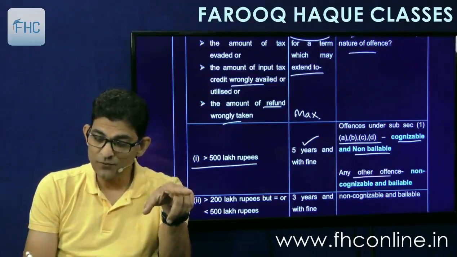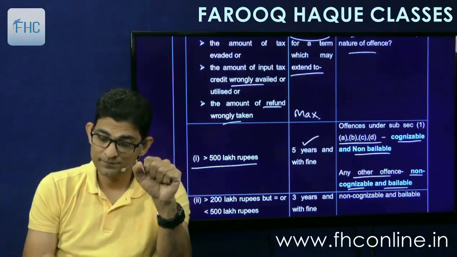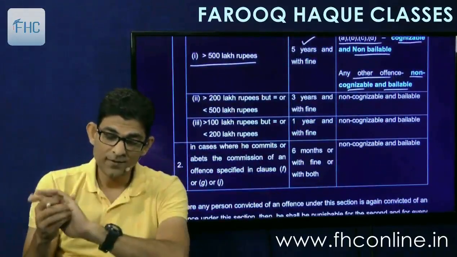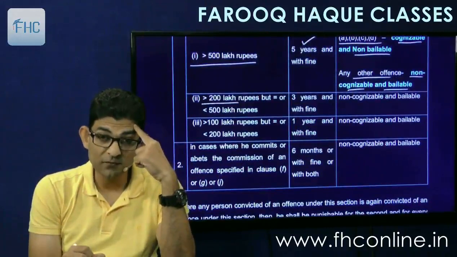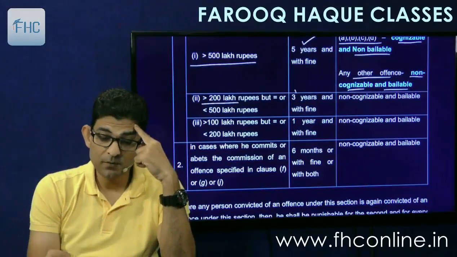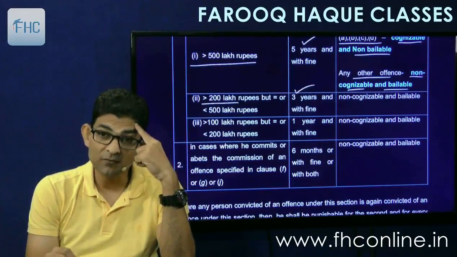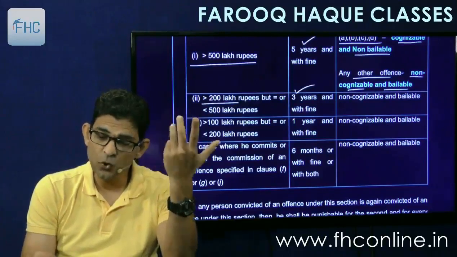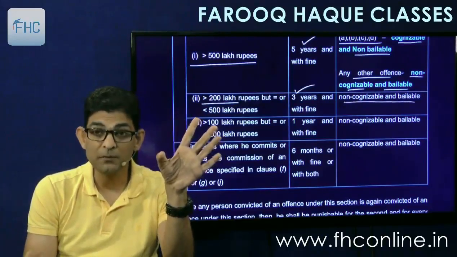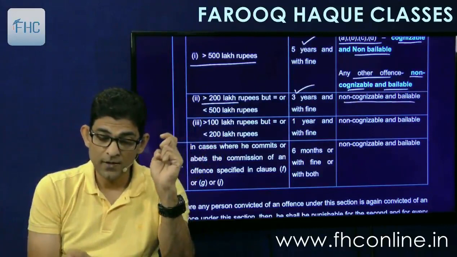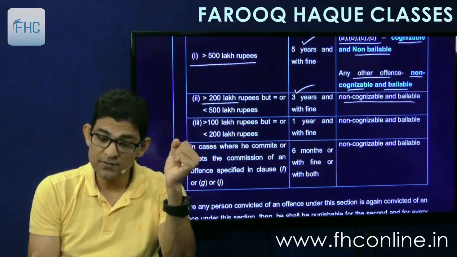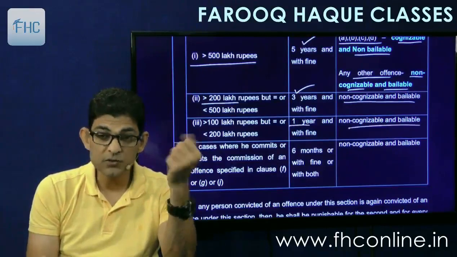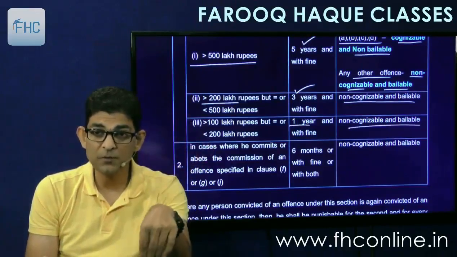So it says any other offence is non-cognizable and bailable. Then if it is more than 200 lakh rupees but less than 500 lakhs, then the imprisonment will be up to 3 years and with fine, and in that case all the offences are non-cognizable and bailable. Then if it is more than 100 lakhs but less than 200 lakhs, then 1 year with fine, non-cognizable and bailable. Every offence is non-cognizable and bailable.